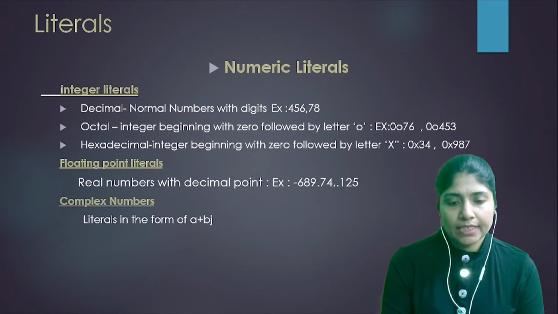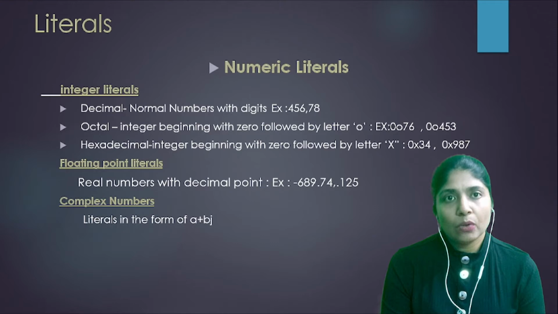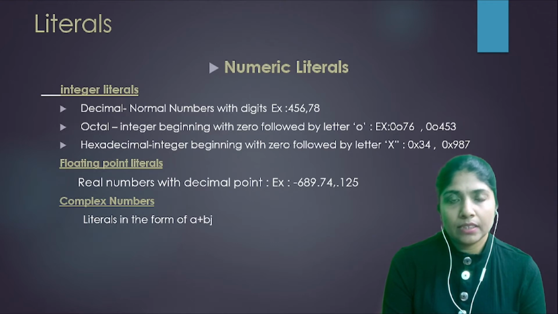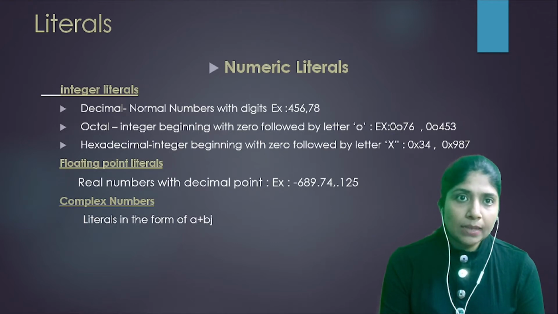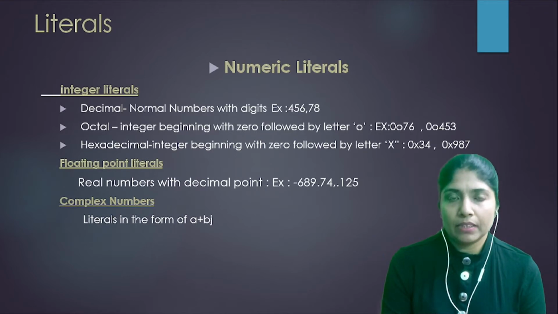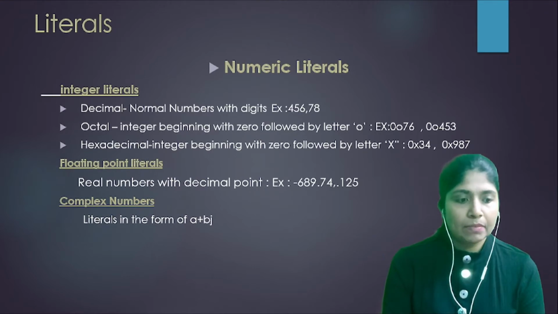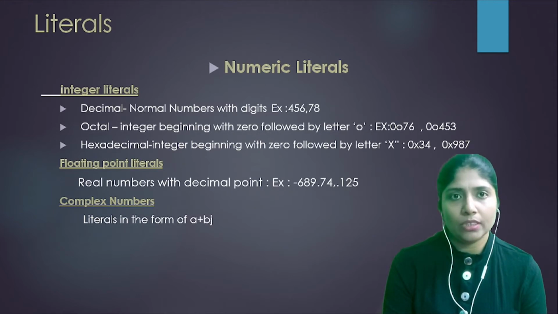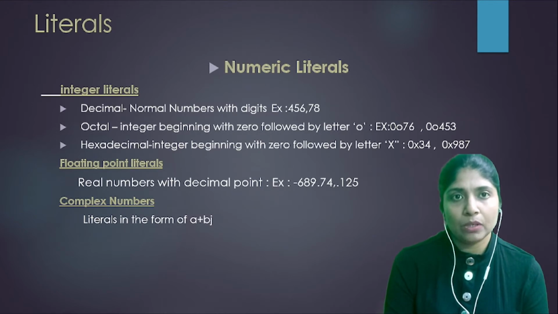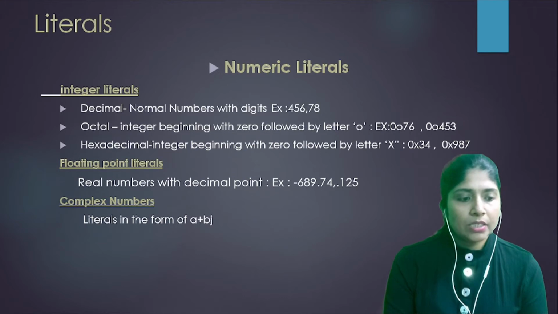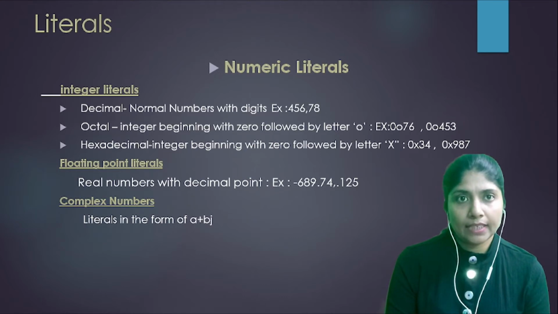Then octal numbers. How can we represent octal numbers? An octal number must start with a 0 and then the letter O, then the number. That represents an octal number. Examples are given here. 0o76 is an example of an octal number. 0o453 is an example of an octal number.